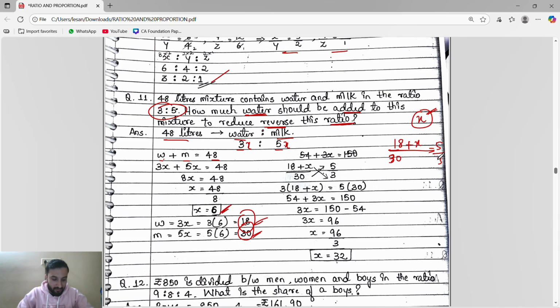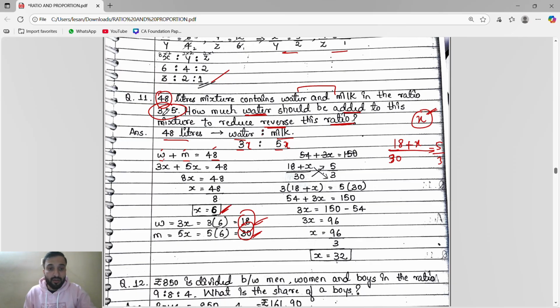Understand what we will do, guys. See, they said a 48 liter mixture contains water and milk. This type of question is very important, guys, you can expect it in the examination. A 48 liter mixture containing water and milk means water plus milk will give the 48 liter mixture.